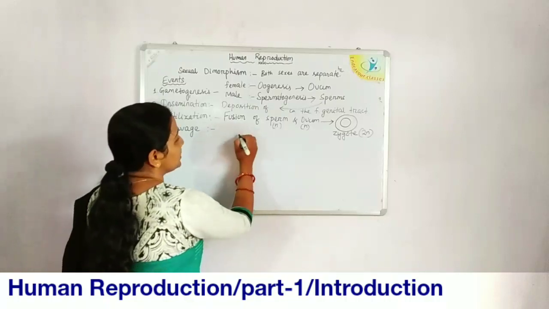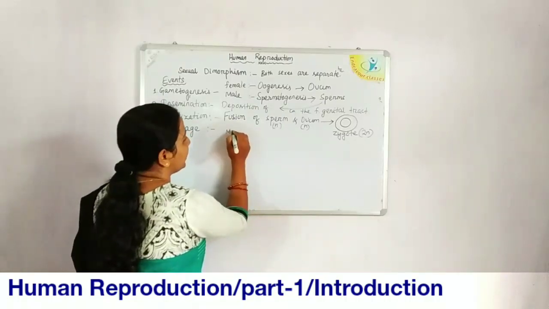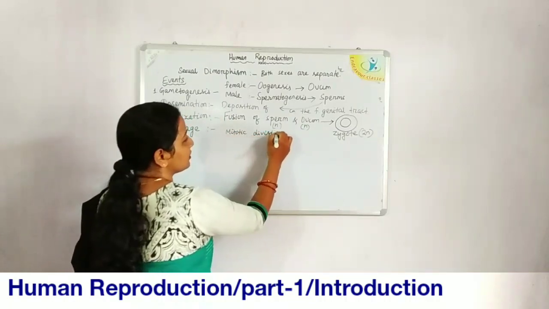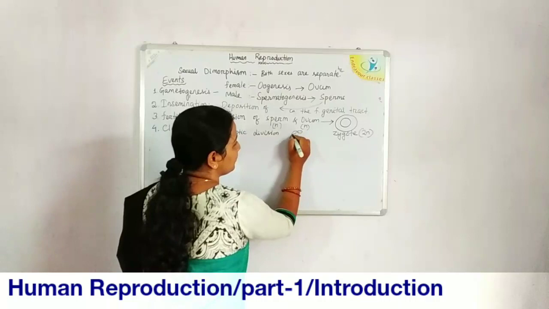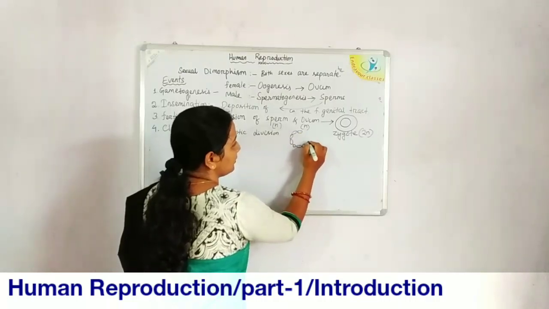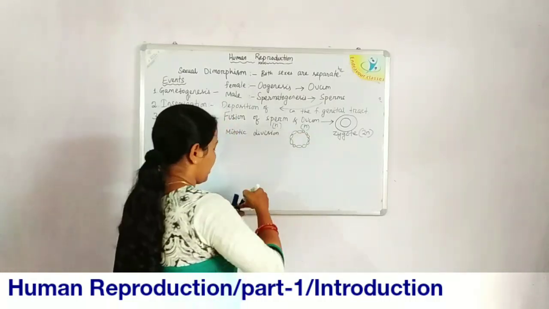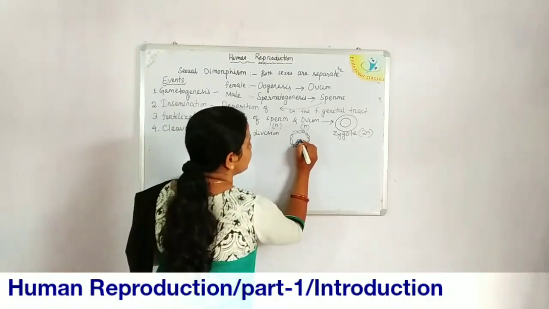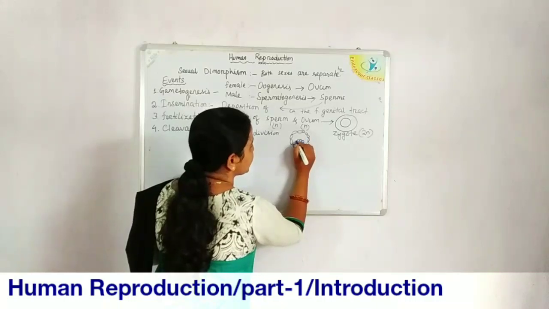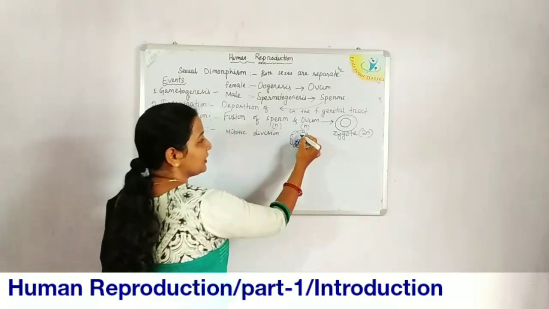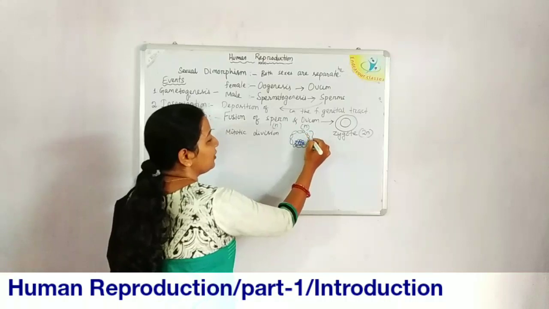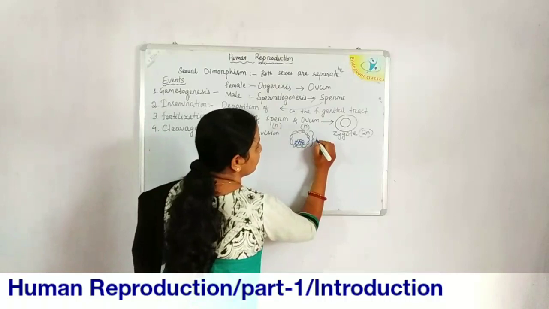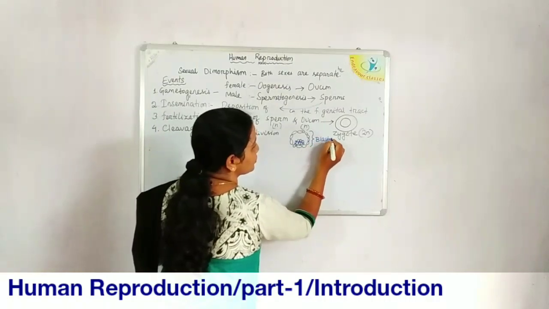At the end of repeated mitotic division it looks like this: the outer cell layer, and an inner cell mass, some cells pushed towards one side, and there is a cavity. At the end of the cleavage process, the multicellular structure formed is called a blastula or blastocyst.